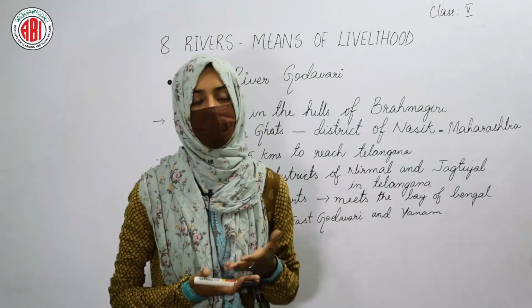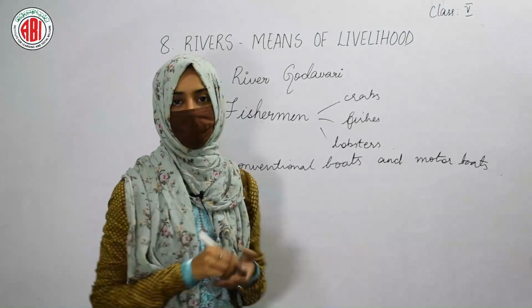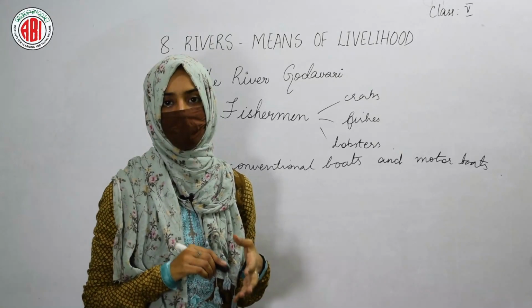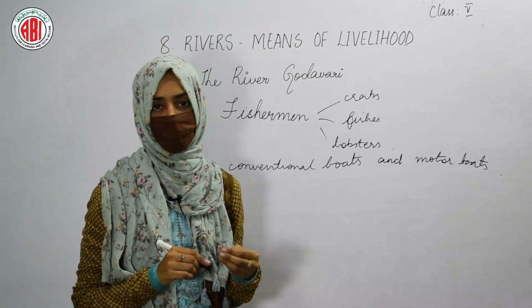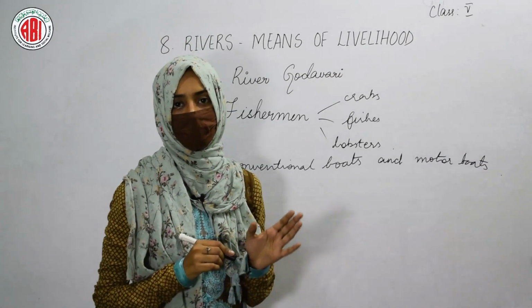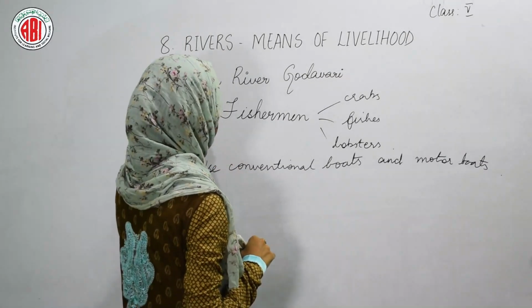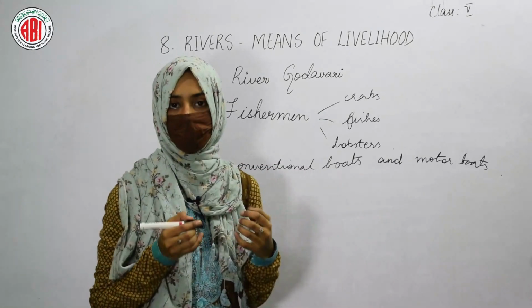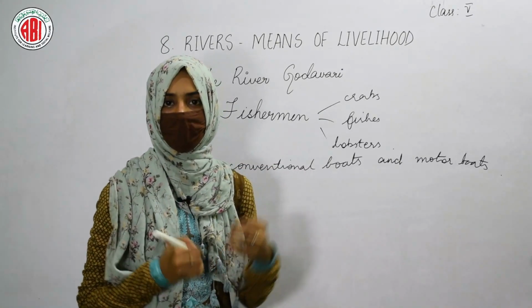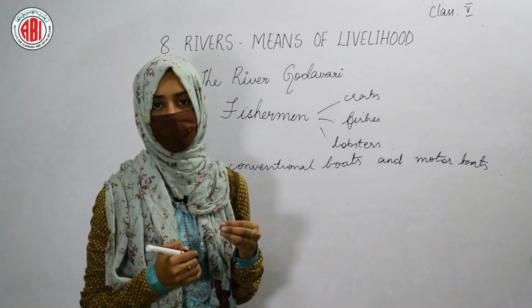So how is this a means of livelihood? Now we are going to study about that. So in the river Godavari you can find the presence of many different types of fishes, crabs, lobsters. All these are the different animals that you can find in the river Godavari. Fishermen are the people who catch the different animals present in the water, and who sell those animals, which are the source of a nutritious diet.